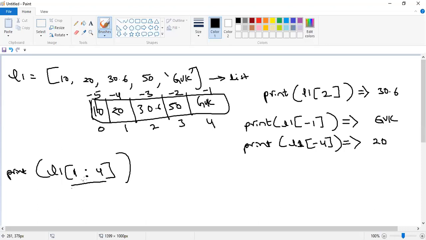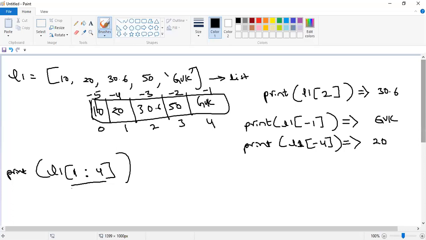Excuse me, sir. Yeah, you can ask me. Sir, for 30.6, we need to mention L1 of -3, no sir? Sorry, -3 has to be used. So when I mention L1 of -4, what will it display? -4 is the index given for the 20 element, right? So it will display 20 onto the output screen.